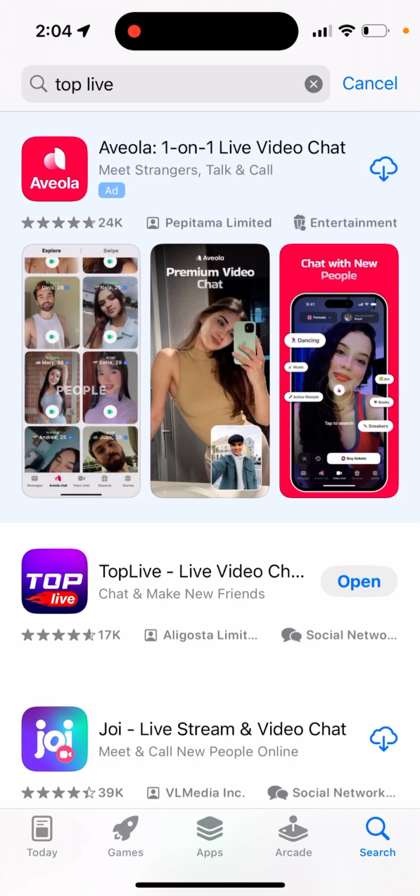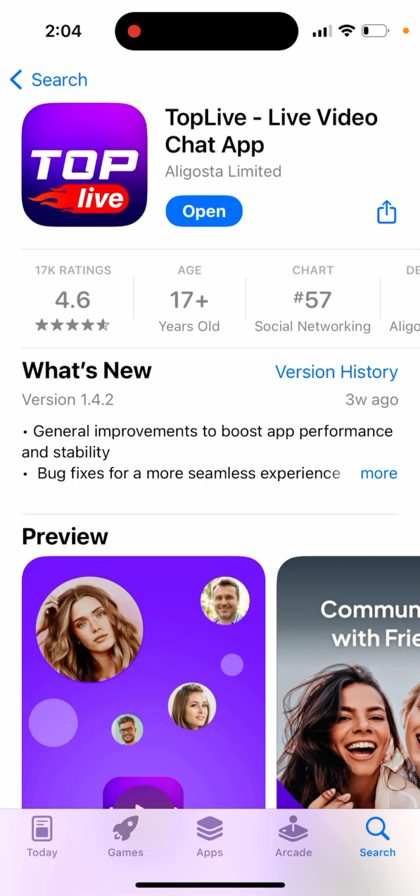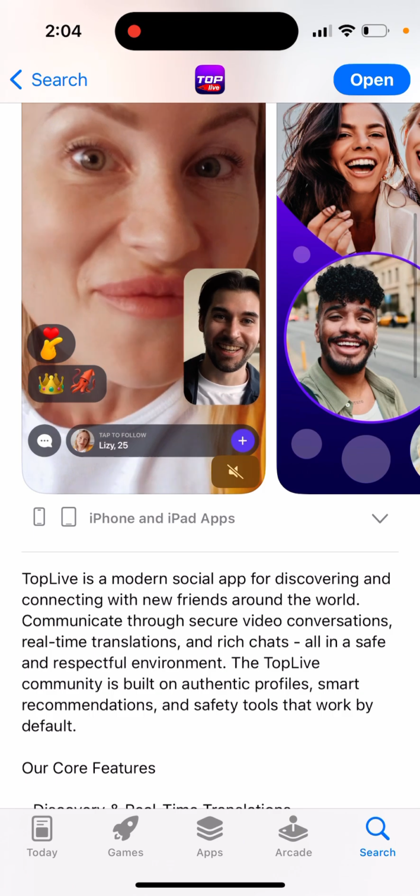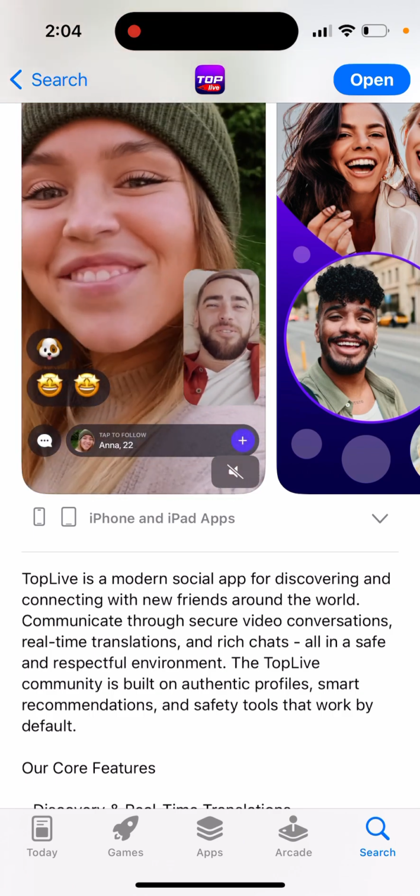Here's the TopLive app. Here you can see the TopLive live video chat app. So this you can see it's a modern social app for discovering and connecting with new friends around the world.